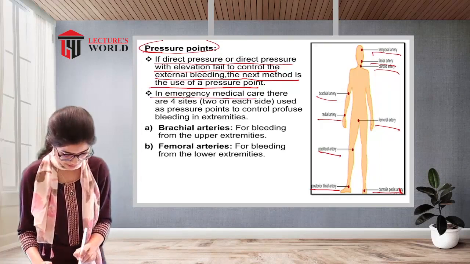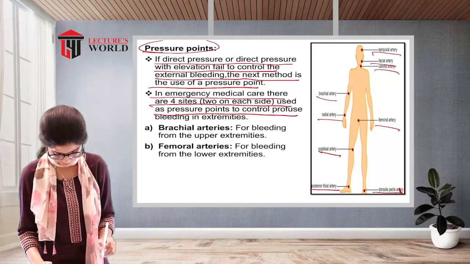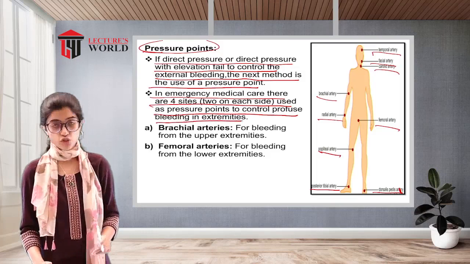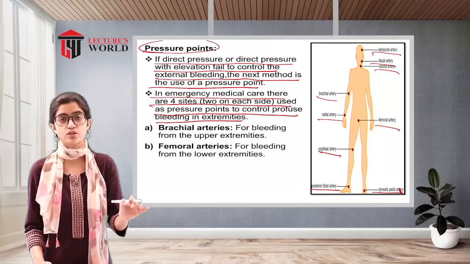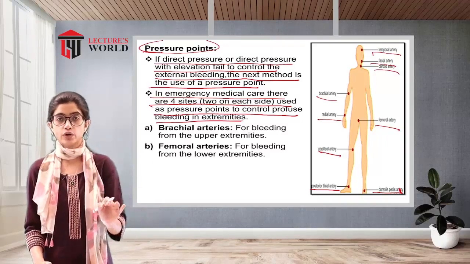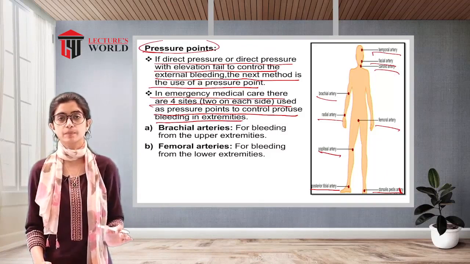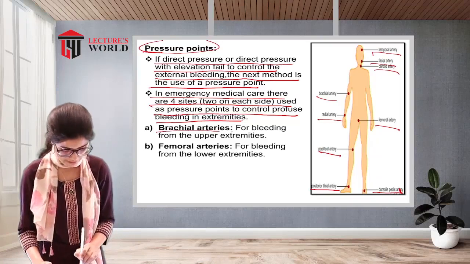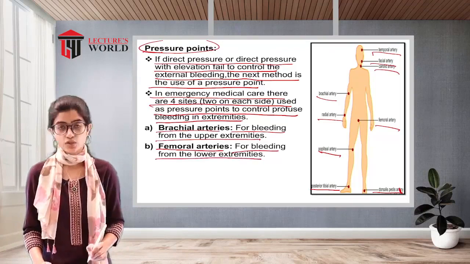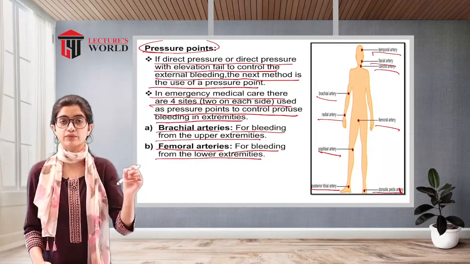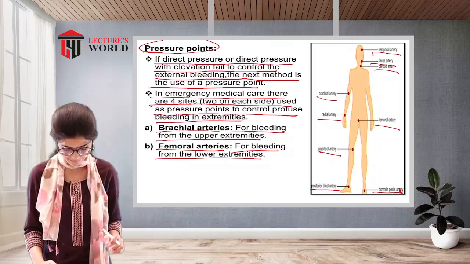In emergency medical care, there are 4 sites, 2 on each side, used as pressure points to control profuse bleeding in extremities. So, in emergency scenarios, the pressure points are on both sides: the 2 brachial arteries and the 2 femoral arteries. Overall, 4 pressure points are present and they have to be pressed upon so as to reduce the bleeding. Brachial arteries for bleeding from the upper extremities and femoral arteries for bleeding from the lower extremities.